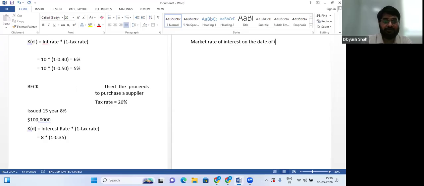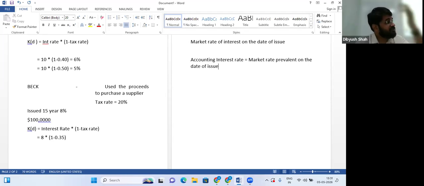Now, from an accounting perspective, we will not change the interest rate later. We will continue to use the same interest rate or yield or market rate which was prevalent on the date of issue, unless it's a floating bond in which interest is reset on certain dates.